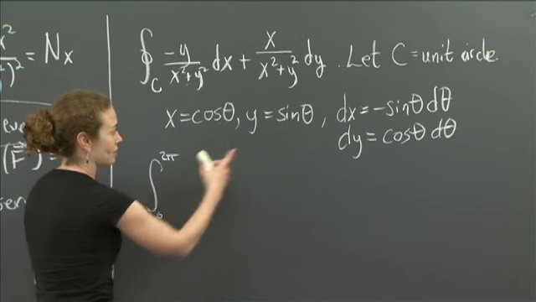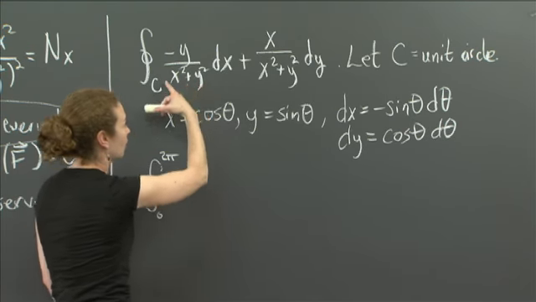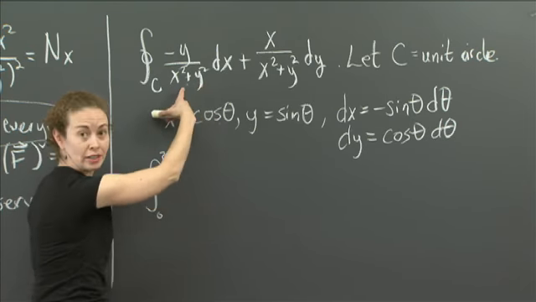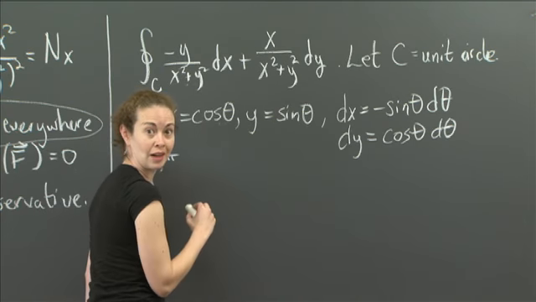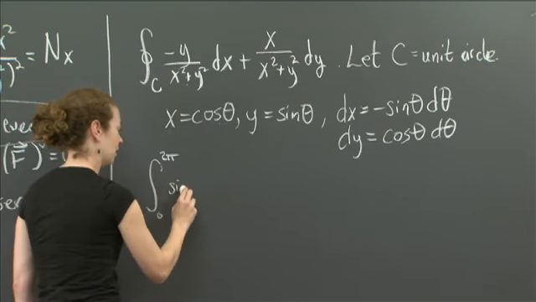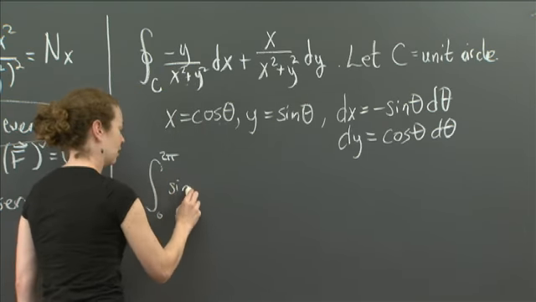Minus y is negative sine theta. This part is 1, as I mentioned earlier. And then dx is minus sine theta d theta. So I have a minus sine theta times a minus sine theta. That's going to give me a sine squared theta d theta.